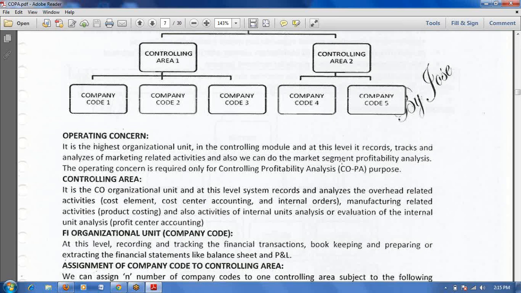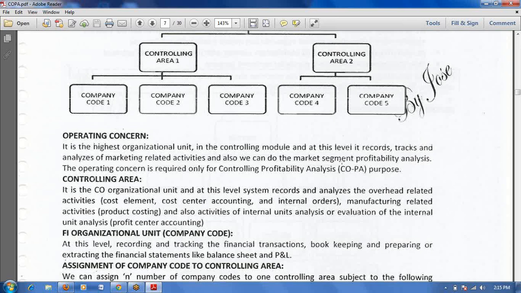At that level we can analyze. Suppose billing happened, we sold one material to the customer. At that time, a COPA document will generate. That is the profitability segment, the market segment we will call. At that level we can analyze who is the customer, what is the product, what is your revenue and what is your COGS, how much quantity you sold, what is the region, what is the country. You can analyze that segment wise